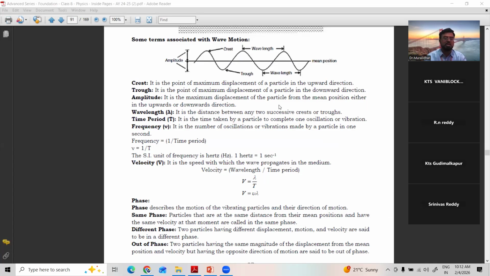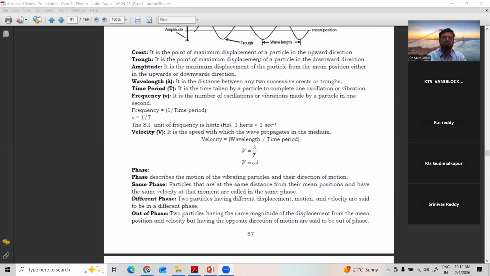Then some more terms are there before going for the waves. Simple terms. Phase. Phase is nothing but same line. What is phase? It describes the motion of the vibrating particle and its direction of motion, in which direction the particles are moving. That showing of the direction of the particles is called phase. For example, see here. Just a minute, I'll tell.